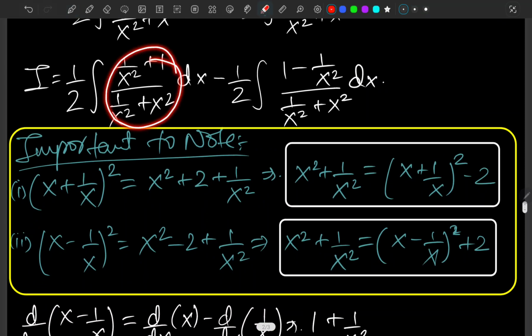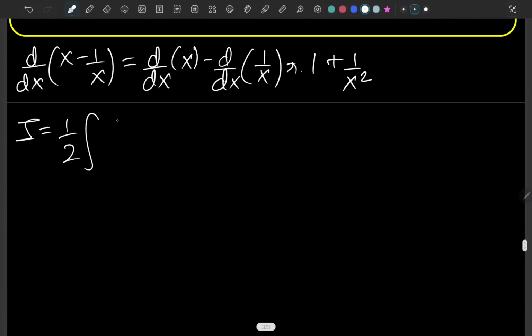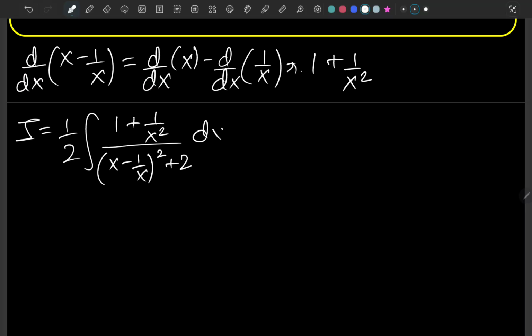For this case, I'm just going to take 1 plus 1 over x squared over (x - 1/x) whole squared plus 2 dx, right?